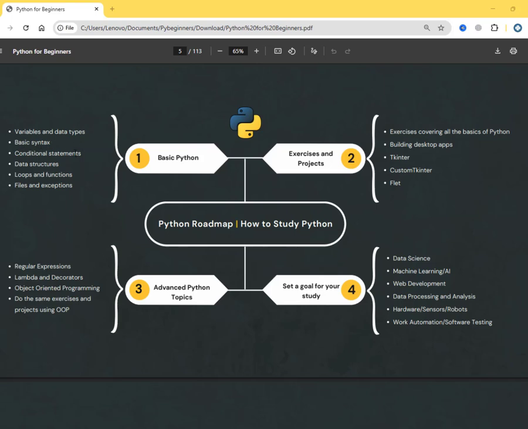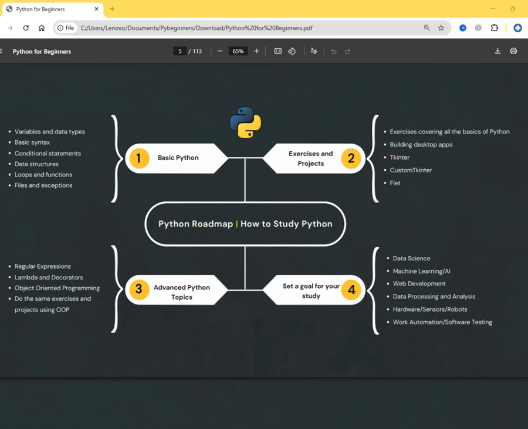Then you need to understand the conditional statements. The conditional statements we are talking about, like if, elif, and else, okay. So in Python, it's very good for you to understand how these conditional statements work, okay. This is something that will not take you long to understand, because it's really very easy. It's like making a decision, okay, because as we say, Python is close to English, so that means you will easily understand how to use the conditional statements.